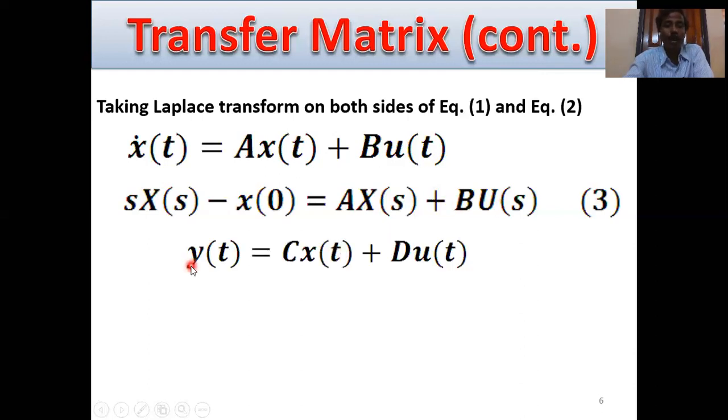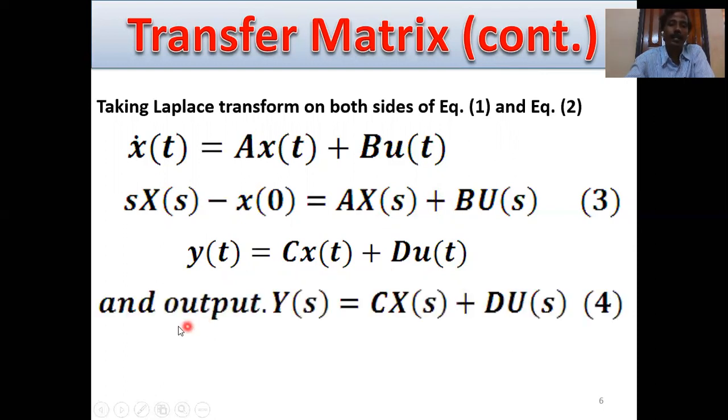And output equation y of t equals C into x of t plus D into u of t. Taking Laplace transform on both sides, we get Y of s on the left hand side. So after Laplace transformation, Y of s equals C constant, Laplace transform of x of t which is X of s, plus D constant and Laplace transform of u of t equals U of s. So these are the 3 and 4 Laplace transform equations.